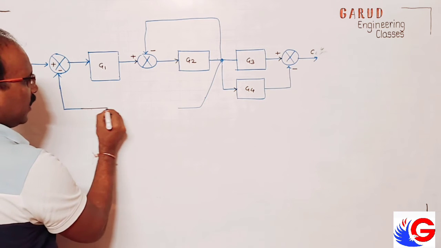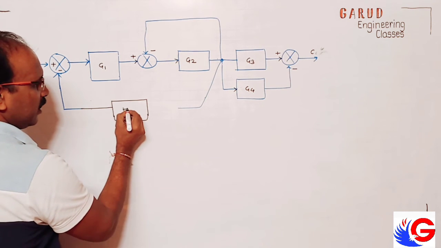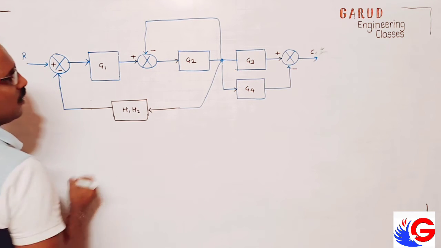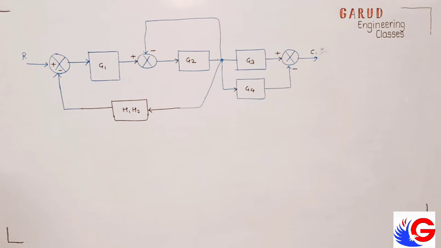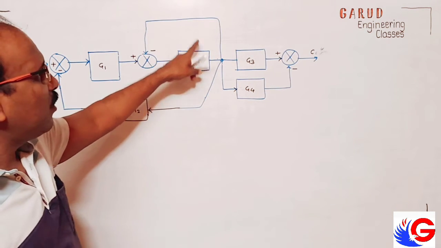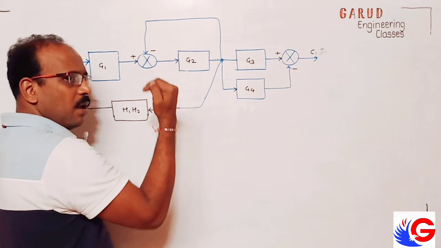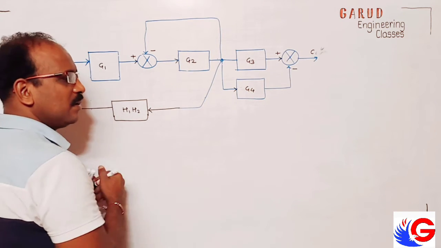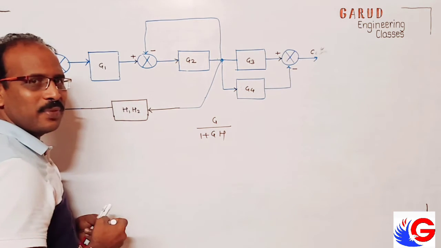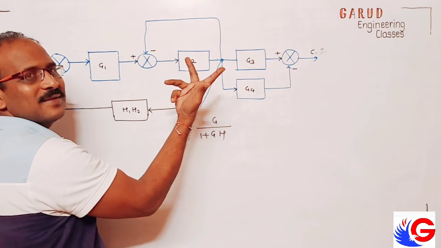So that is I present with H1 and H2. Okay. Now what to do next? Can I reduce this? Yes, it is a mirror loop. But what is the formula of mirror loop? Gain upon 1 plus, the formula is G upon 1 plus G into H. So G upon 1 plus G into, what is this?